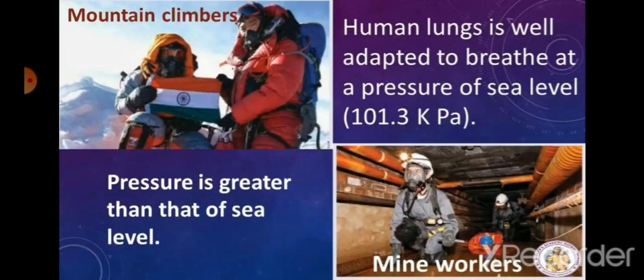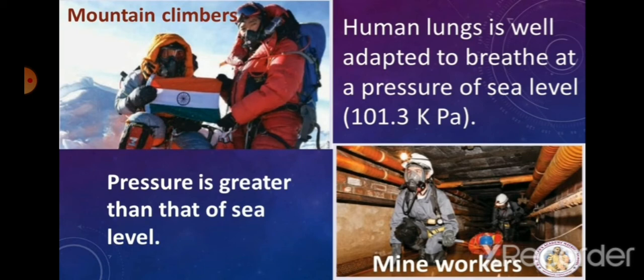See two examples to understand how atmospheric pressure acts like a column. Our human lungs are well adapted to breathe at the pressure of sea level, 101.3 kilopascal. As the pressure falls at greater altitudes, mountain climbers need special breathing equipment with oxygen cylinders. Without oxygen cylinders, they cannot breathe properly. So they will carry the breathing oxygen cylinder.